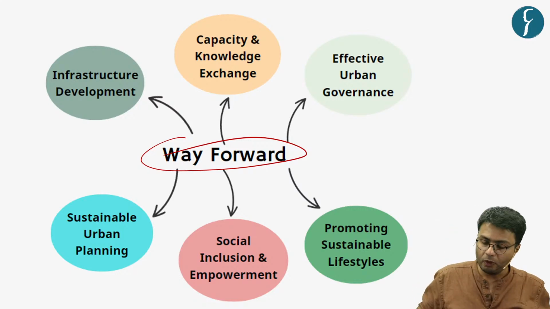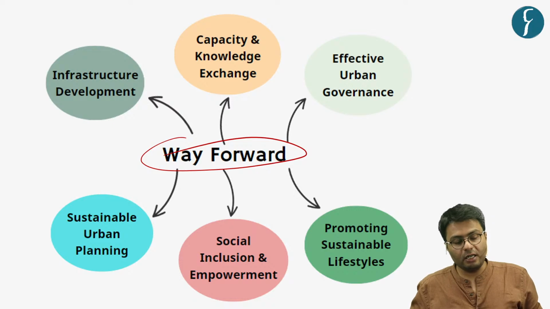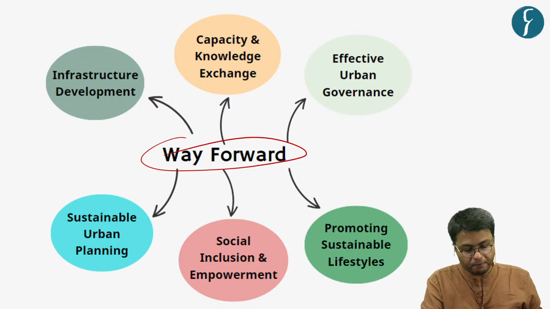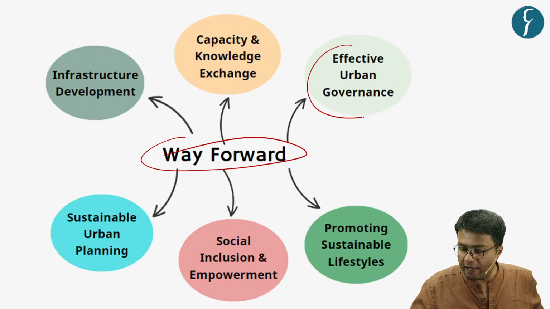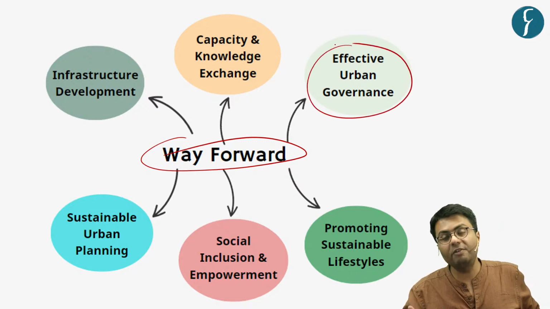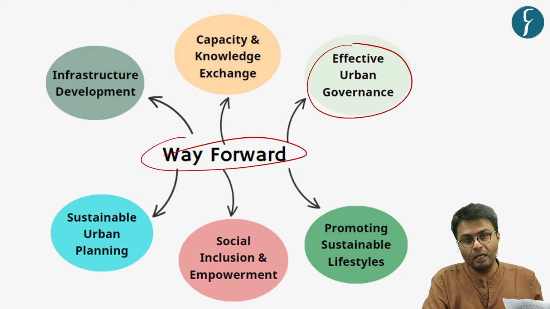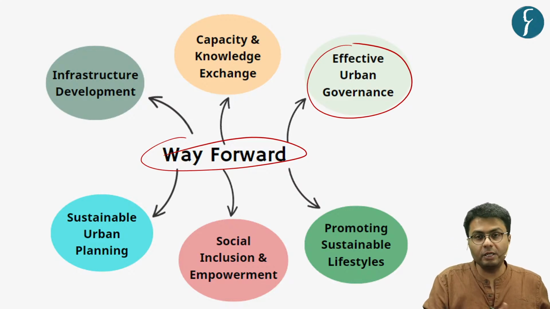Correct. Now, the first suggestion in this regard right away is that policymakers should focus on effective urban governance in the country. And how can they provide effective urban governance?